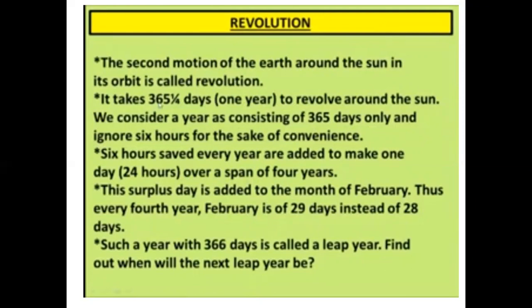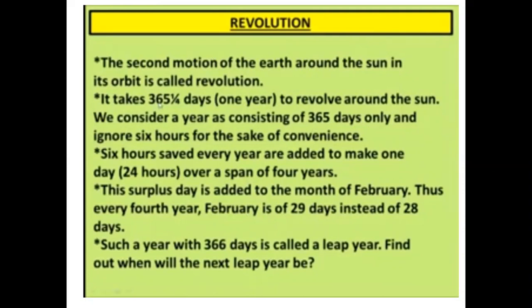Now, in the revolution, the earth revolves along its orbit, and it takes 365 and one-fourth days to complete 1 year. Approximately, we consider 1 year as 365 days. Why do we ignore one-fourth day? I think you all are aware of the leap year. Now, what do you mean by leap year?